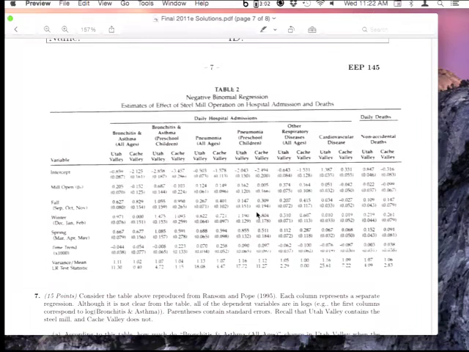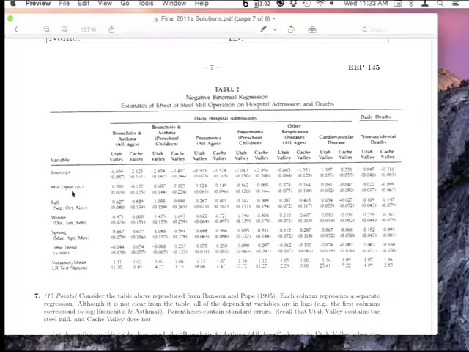In this particular case, the coefficient of interest is the effect of the mill operation on hospitalizations. So that's the second row in this table. And then in a lot of cases you'll have many control variables as well, because you're trying to control for other observable factors that might affect the outcome. This table is kind of an exception in the sense that they are reporting many, if not all, of their regression coefficients.